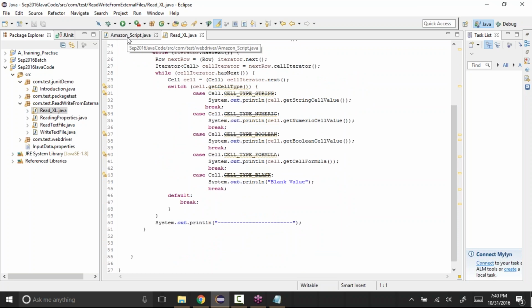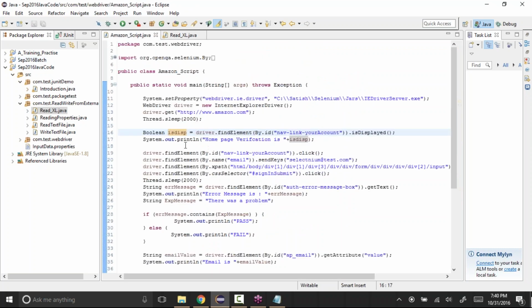And now what we can do is, let's say we have a scenario or a test case which says you need to do whatever you are doing in Amazon, like launching the application, verifying a link, then entering your username and password, and checking whether there is an error or not. We may want to test this with different sets of data.